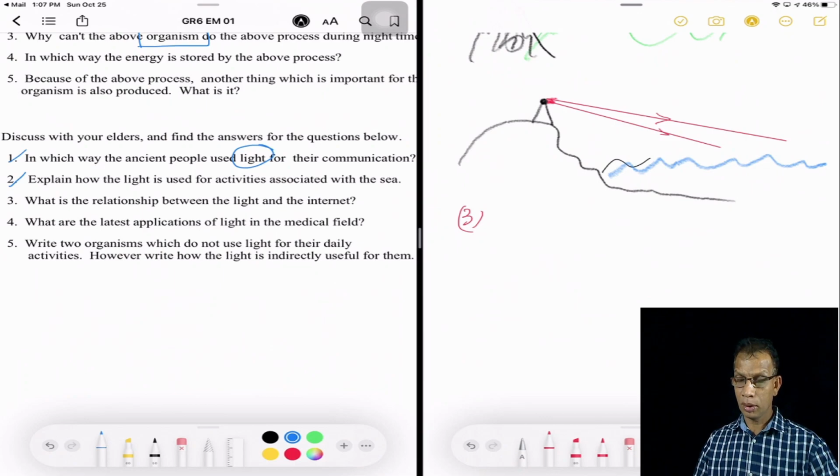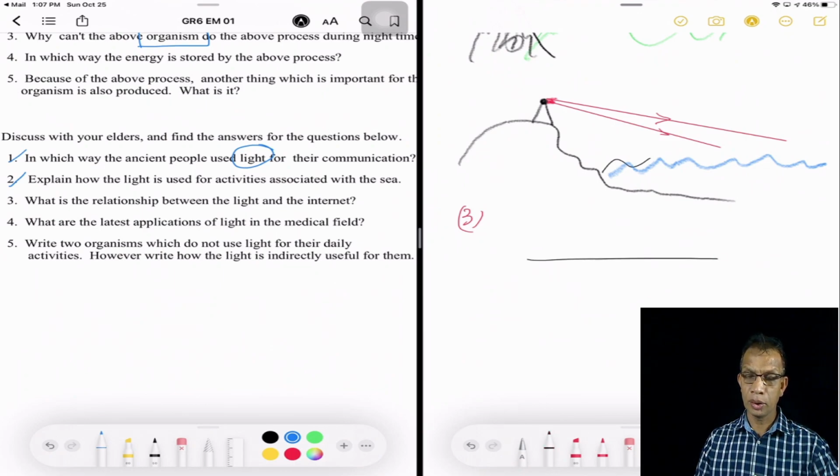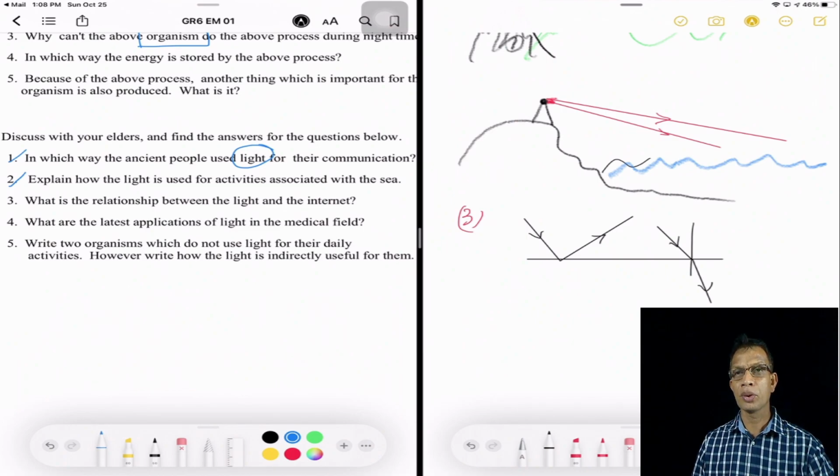So when you think of light, there are two behaviors of light. One is reflecting when it meets another surface, another medium, so it is reflected. But there is another phenomenon called refraction of light. Light bends when it travels from one medium to another, especially if the light travels from the air to the water, it bends.